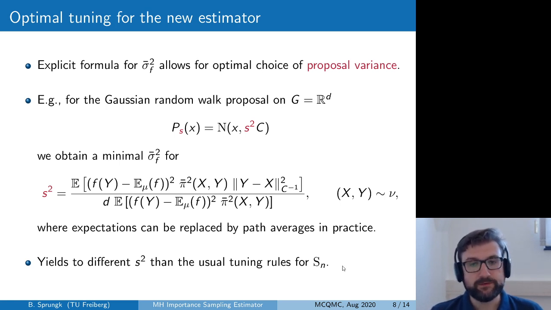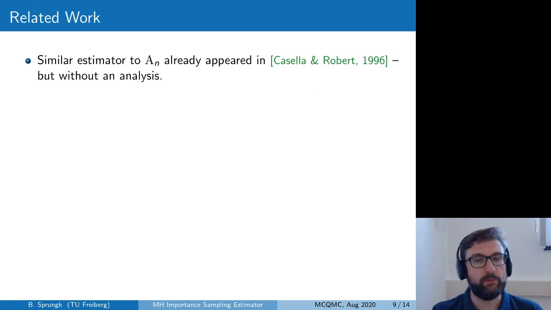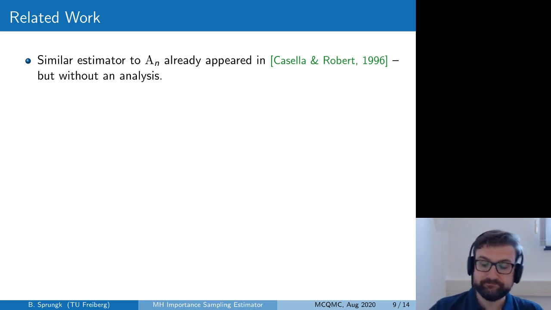But before we go to the numerical experiments, I would like to mention also some related work. Of course, we were not the first to think about estimators using the proposed states in the Metropolis-Hastings algorithm. A very similar estimator to ours already appeared in a paper by Casella and Robert in 1996, but without any analysis, without proving consistency or analyzing the asymptotic variance.